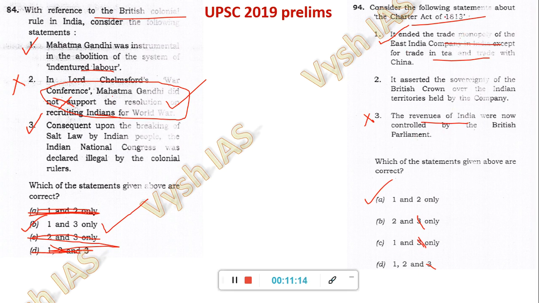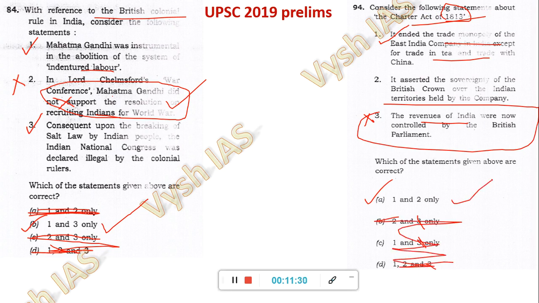Before 1813 itself, in Pitt's India Act of 1784, the British Parliament appointed the Board of Control, and the Court of Directors, the 2 kinds of boards they set up even before this. So this is not under the Charter Act of 1813. This is the thing they were testing, and this is what you had to eliminate. 3, 3, 3, and the answer is 1 and 2. It asserted the sovereignty of the British crown over the Indian territories, and except tea and trade with China, everything else was gone. The monopoly was gone.